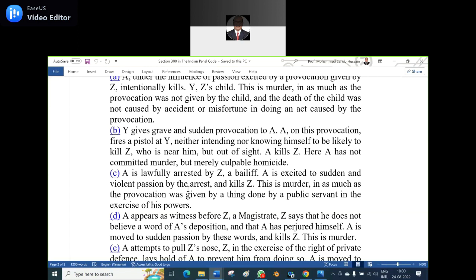How did B do it? He lowered his head or he squatted, and the bullet hit C. And who is behind B? A did not notice it. In that instance, it is culpable homicide not amounting to murder. But I used another legal terminology. Can anybody tell me the terminology?